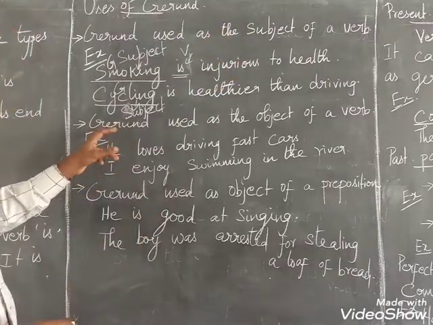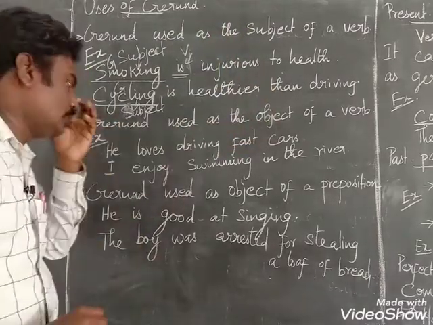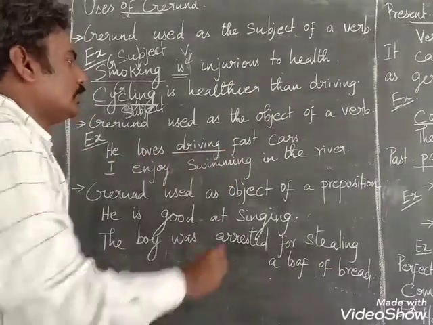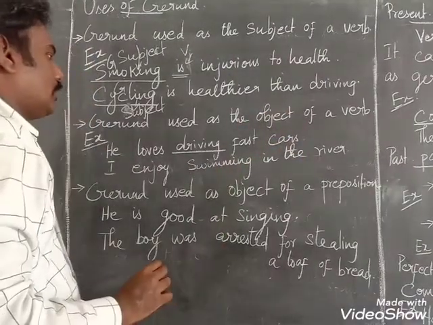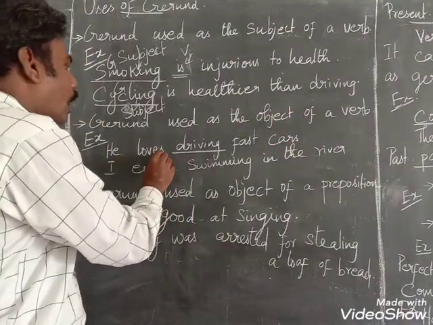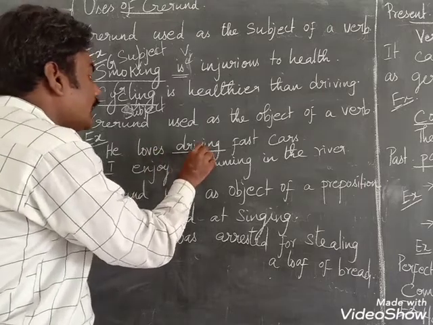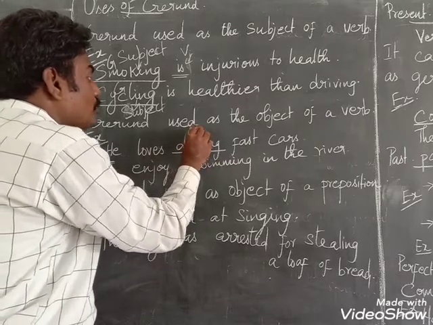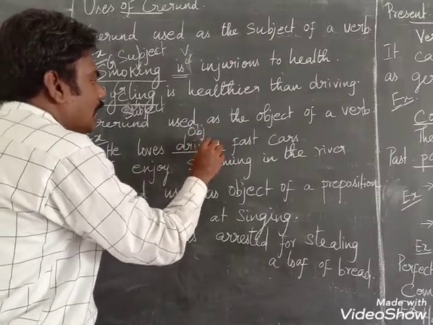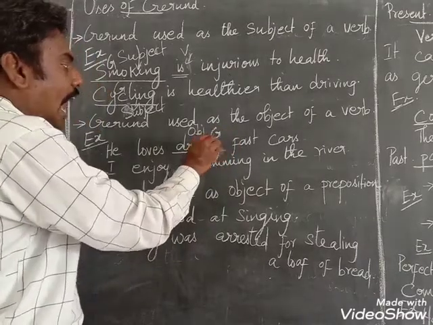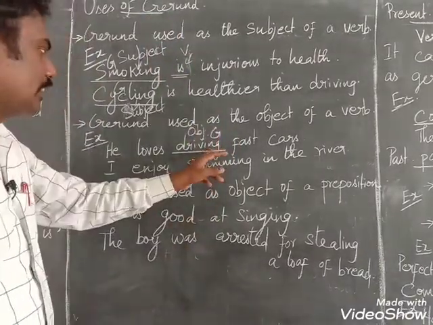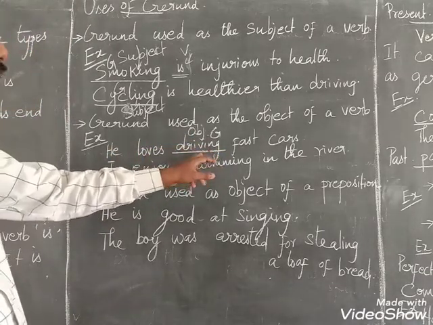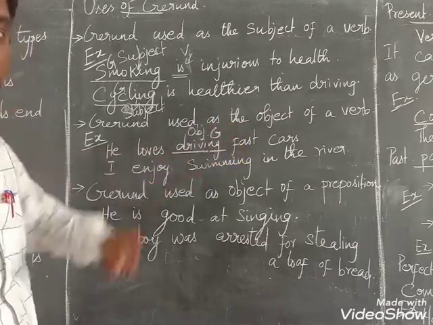Next, gerund used as an object of the verb. You see: He loves driving fast cars. He loves driving. So here driving is an object as well as a gerund. The gerund acts as an object of the sentence. In the subject-verb-object pattern, the gerund is coming in the place of the object.